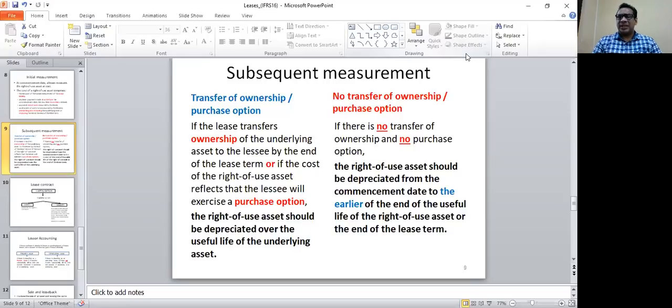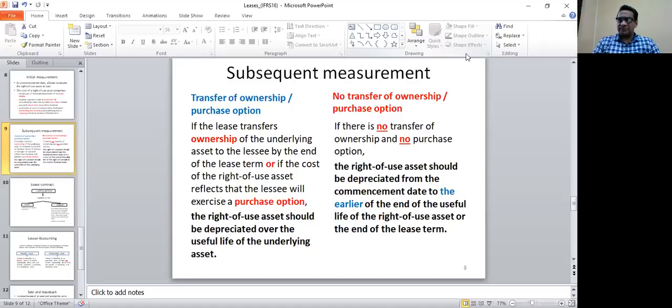On the other hand, if there is no transfer of ownership and no purchase option, then the right of use asset should be depreciated from the commencement date to the earlier of the end of the useful life of the right of use asset or the end of the lease term. So very important, if there is no transfer option or no purchase option for the lessee, then the asset should be depreciated.